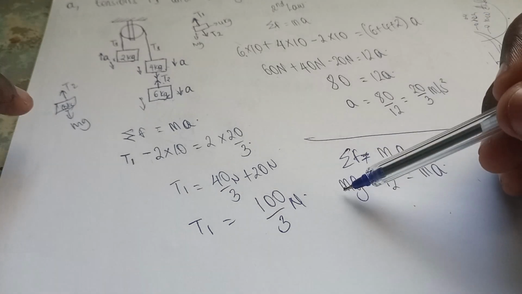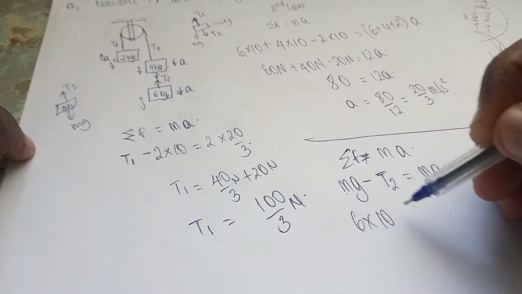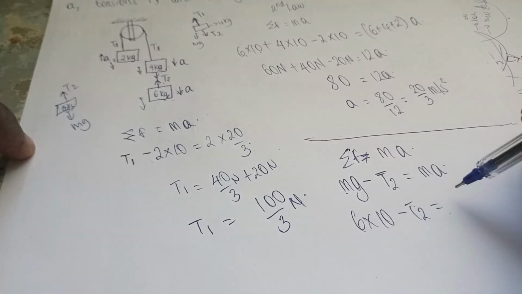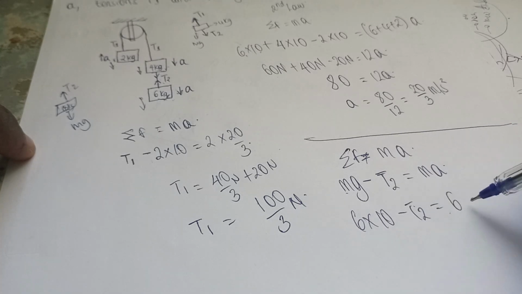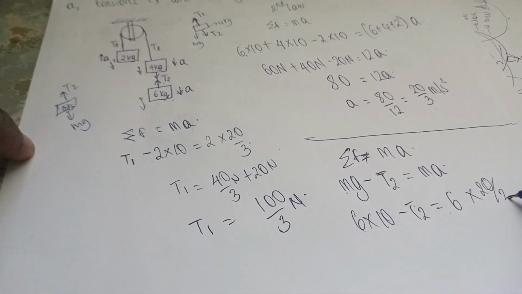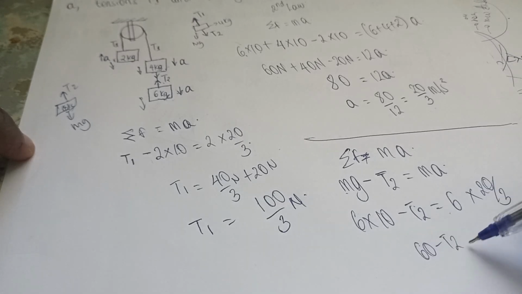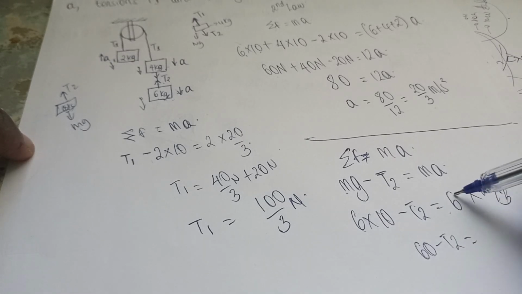You already have the answers. What's the mass of that thing? 6 kilograms. 6 times g, we are taught to use 10, minus tension T2 equals the mass, which is 6, times the acceleration. Acceleration, we had it here as 20 on 3 meters per second squared. So that is 60 minus T2 equals, 6 times 20 over 3, the 3 goes into 6 twice, so 40, right? I think I'm correct there.